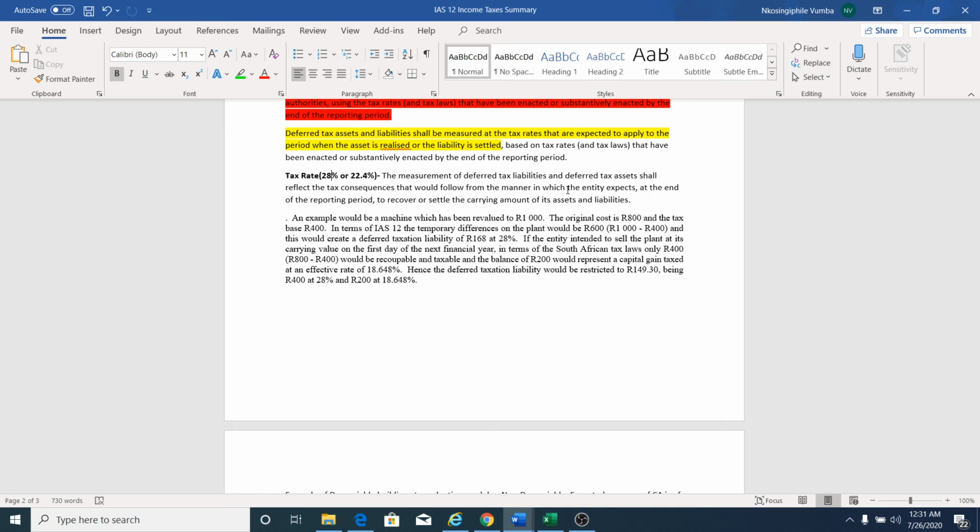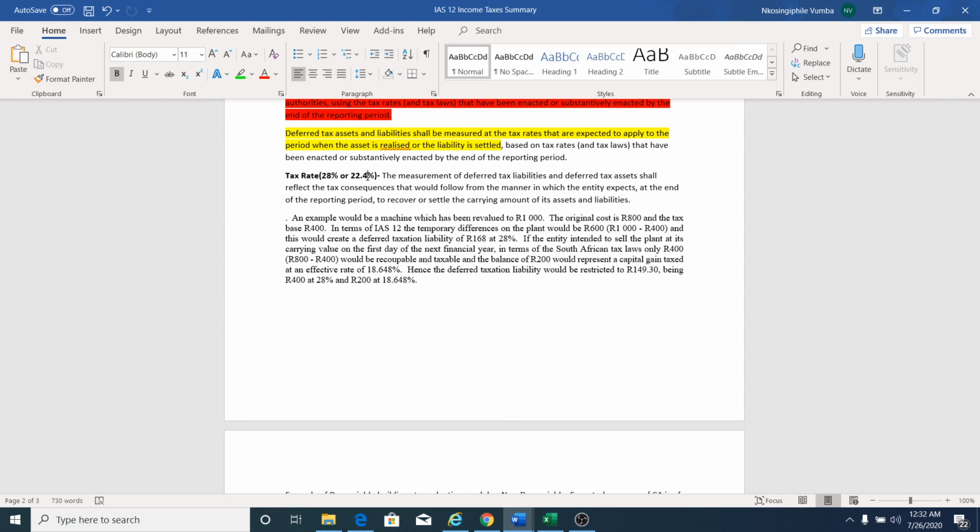If you expect to use the asset throughout up until the end of it, it means you expect to recover the carrying amount through use, and then you need to use 28% for your deferred tax. But if you expect not to use the asset throughout, but you expect to sell it at some point in time, you need to use 22.4%, because if you expect to sell it, the capital gains tax rules come into play.